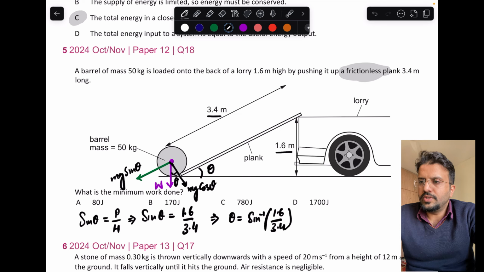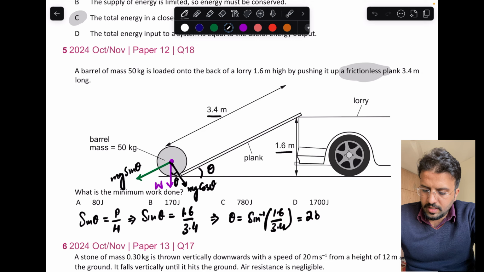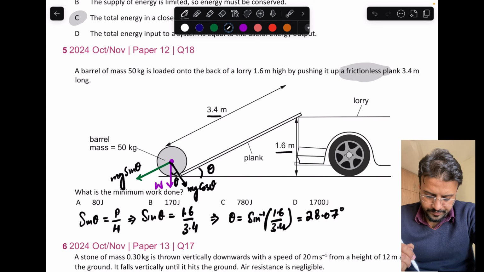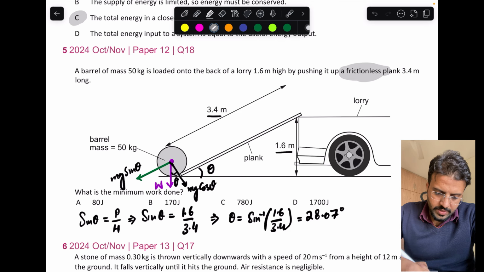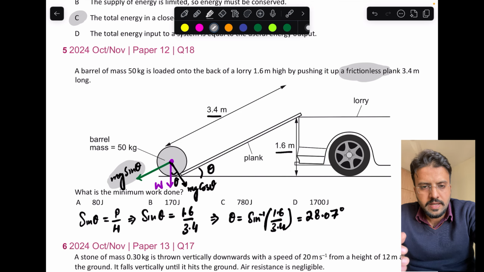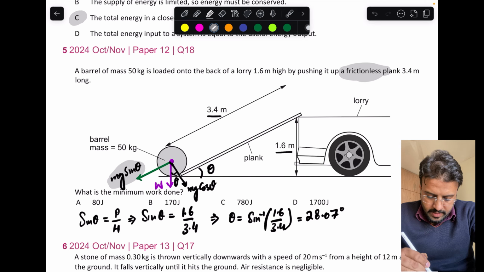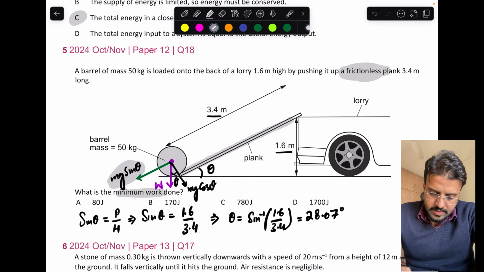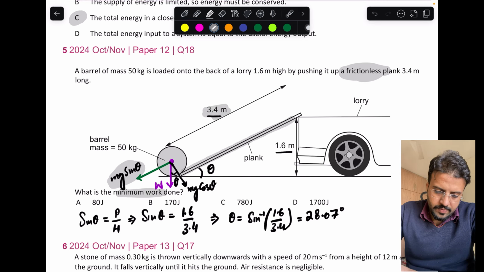Let me do the calculation. That will give you 28.07 degrees. So now we know this force exactly, because we know the mass, g is 9.8, and theta is 28. To find the work done, we need this distance, which is already given.